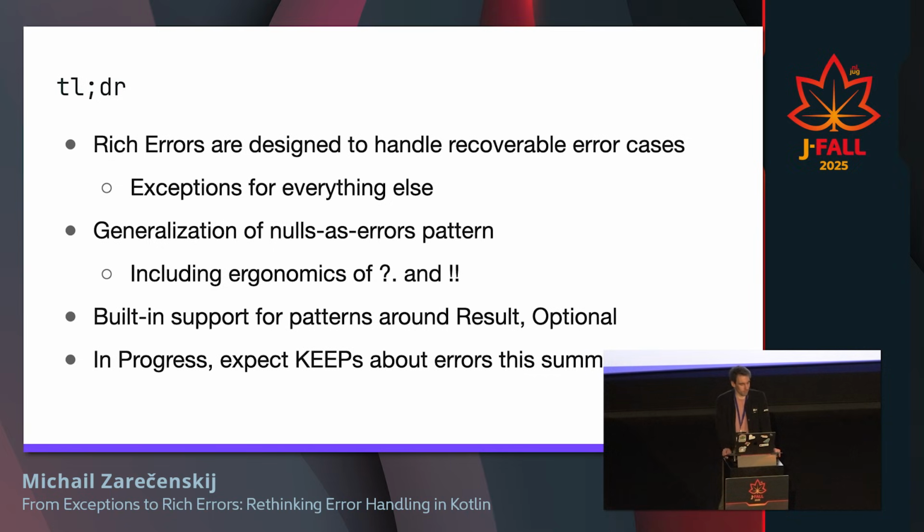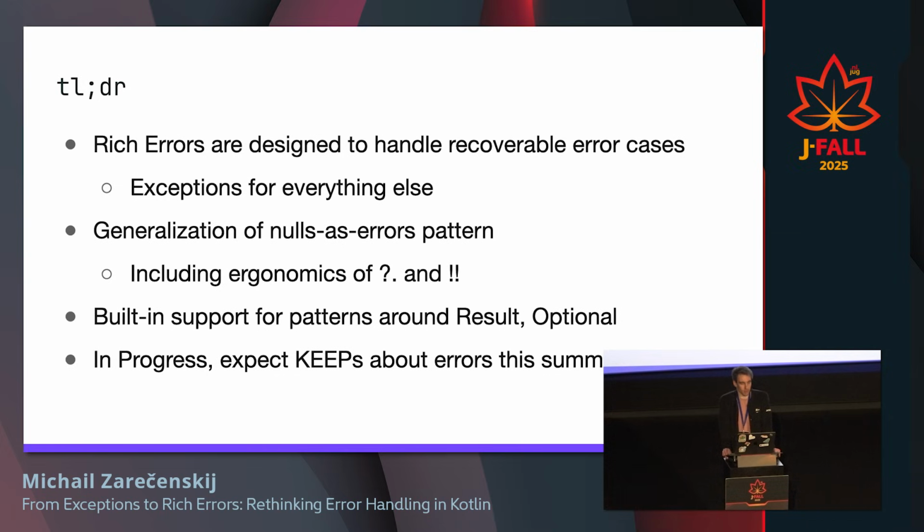Good. As an almost last slide, I just want to recap that we designed rich errors to declare and handle recoverable error cases, and exceptions for everything else. So we want to separate the model for recoverable and unrecoverable situations and make them really distinct in the language.